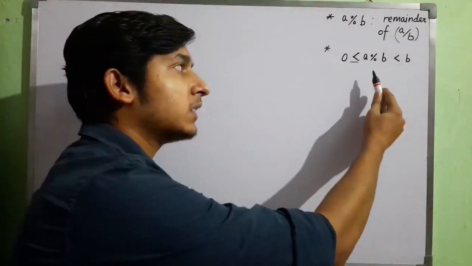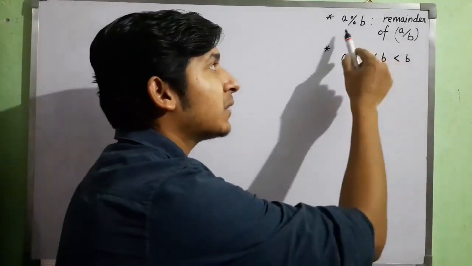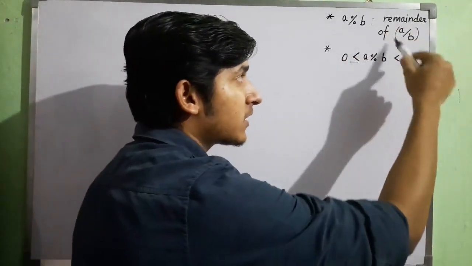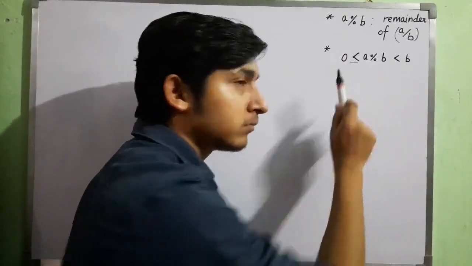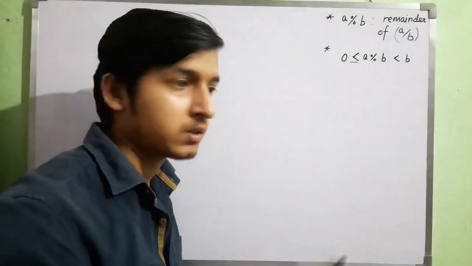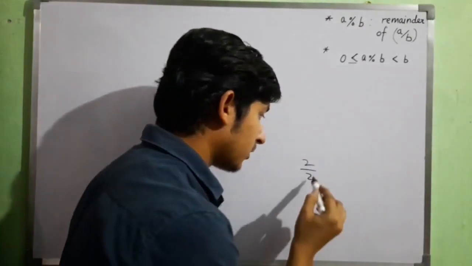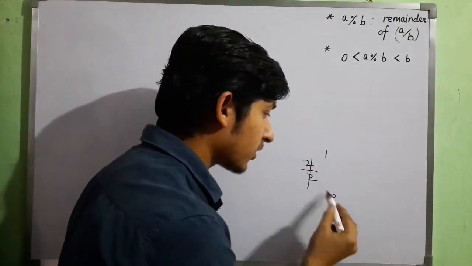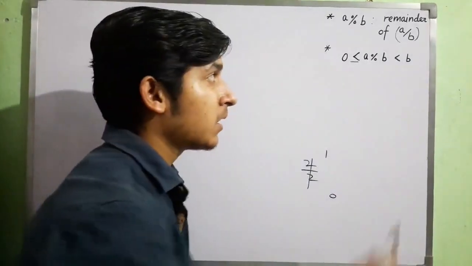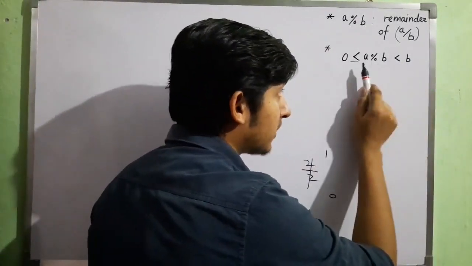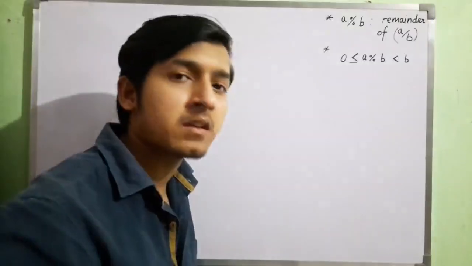So I can make these two conclusions: A mod B is the remainder of this division, and this can have a value from 0. 0 might be there. Suppose I take 2 over 2, it will just give me 1 as quotient and 0 as remainder. So this can be a value of remainder, but this can't be a value of remainder. So the remainder has this range.